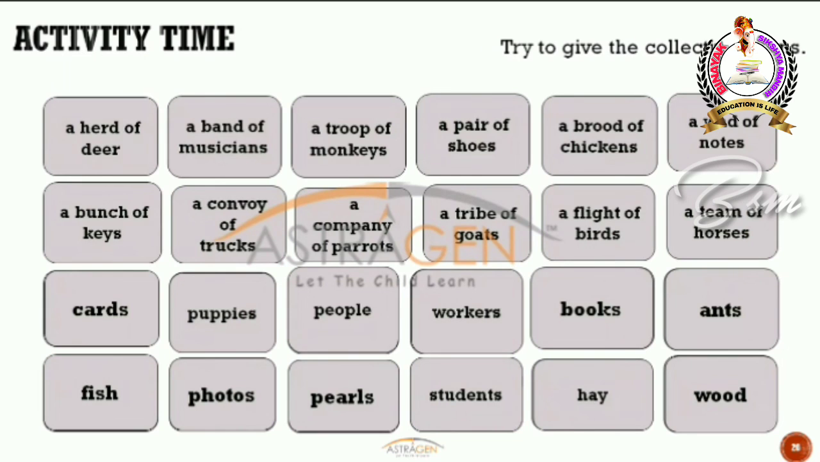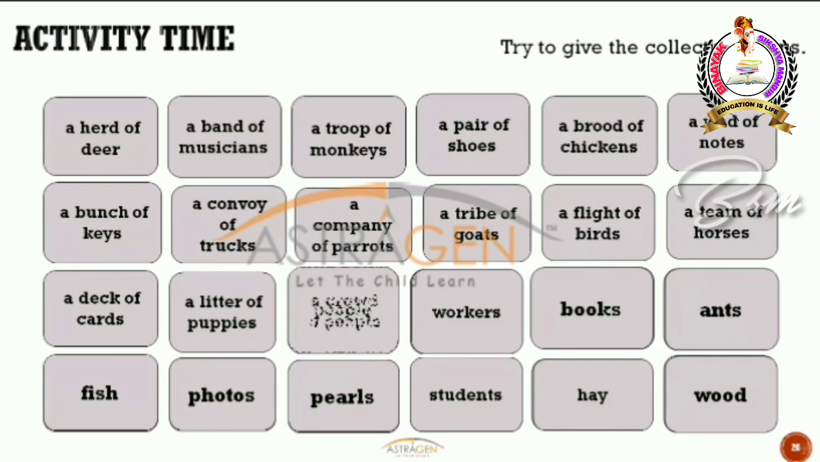Okay. What about carts? We also learned about this, right? It's called deck of cards. Yeah. What about puppies? So a litter of puppies. So litter is the collective noun for puppies. What about people? Yes, we also learned about it. So it's a crowd of people. So if the same people are attending some concert, then you call them audience. Okay, but you will not call them crowd. Okay. What about workers? Yes, group of workers.